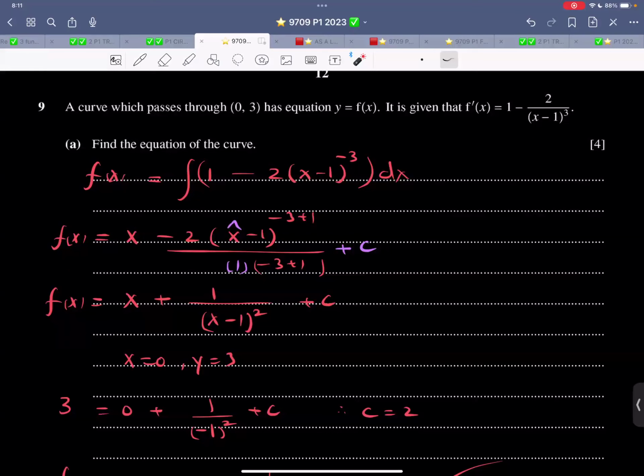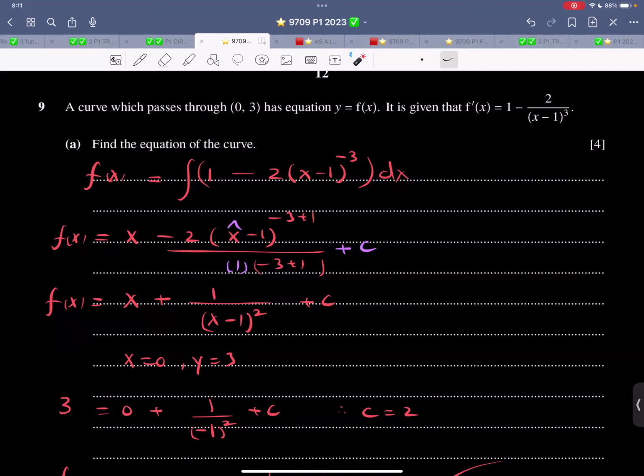I'm just pointing out the things which you should avoid in order to achieve the A star and the A's that you deserve. In AS, there is no A star, but that very high A will be directly proportional to the A star in A2. So that is what I'm pointing out. So look at the working. I'm not even using a highlighter. Take the bracket up. The constant remains as it is. If there was 1 over 2, that constant would remain as it is. The algebraic expression would go up.